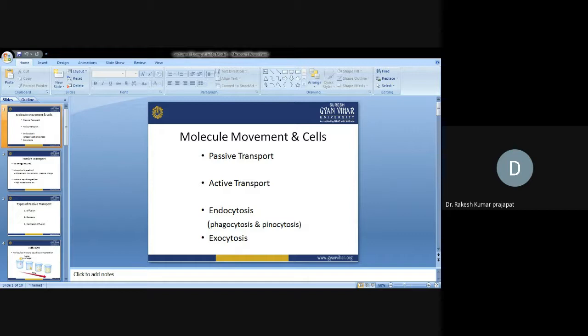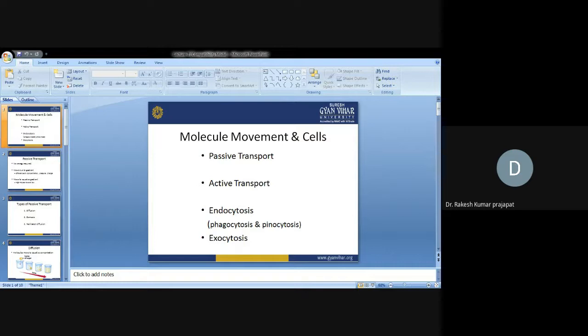If we talk about the different types of passive transport, the classes are diffusion, osmosis, and facilitated diffusion. As you know, diffusion is nothing but molecules moving to equalize the concentration, diffusing from high concentration to low concentration simply. Here the example is given: there is a lump of sugar. If we dissolve this lump of sugar, then sugar molecules will move to different parts of this liquid, so it will equally distribute into the solution.